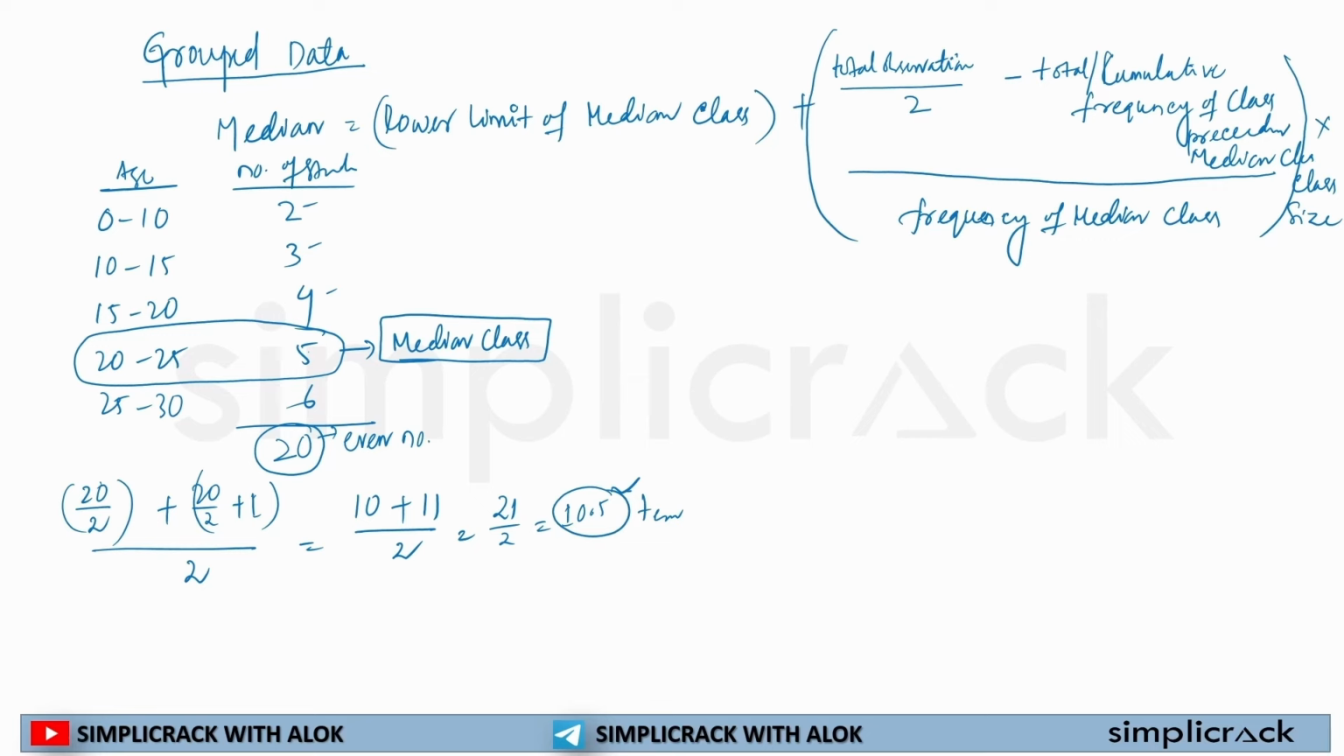So first thing, we find out the median class. How did I find out the median class? First I calculate the total frequency, then I use the formula to find out the median term, then I find out in which class this median term falls. Now what it has written, lower limit of median class: 20 to 25 is the median class. So 20 is the lower limit. So here the lower limit is what?